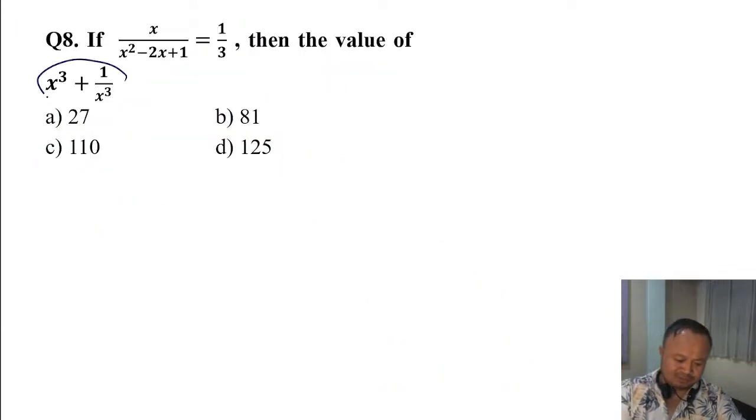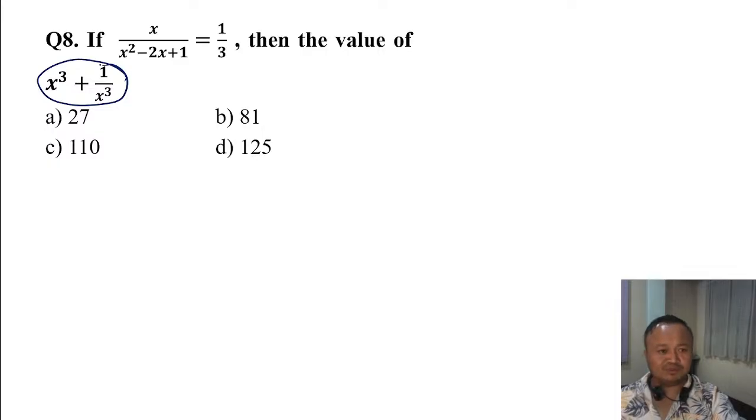Try this. For cube, we don't need the pyramid at all. Just try: perfect square means a plus b whole square, perfect cube means a plus b whole cube or a minus b whole cube. These are the perfect cubes. And a cube plus b cube comes from a plus b whole cube.